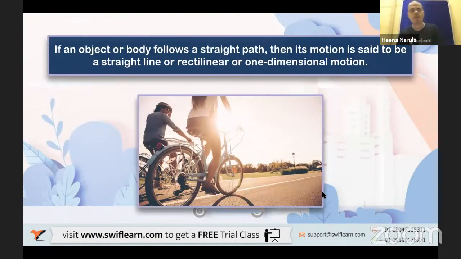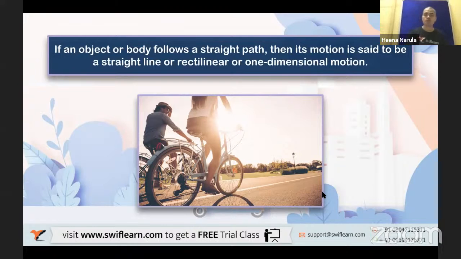Okay, let us go ahead. Now consider this slide, there is one lady and one man moving on a bicycle. Now we are discussing motion in a straight line. In the first slide we discussed my main five points, and now we discussed rest and motion. Now we'll discuss linear motion, or the representation of motion along a straight path.